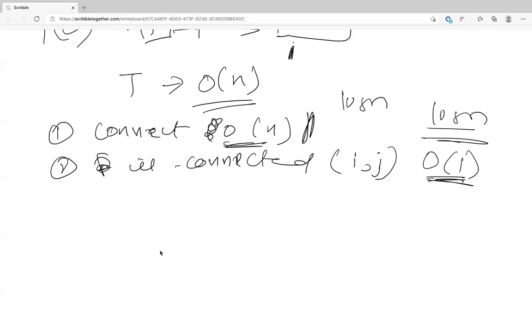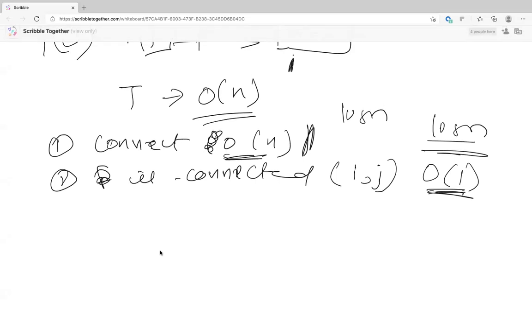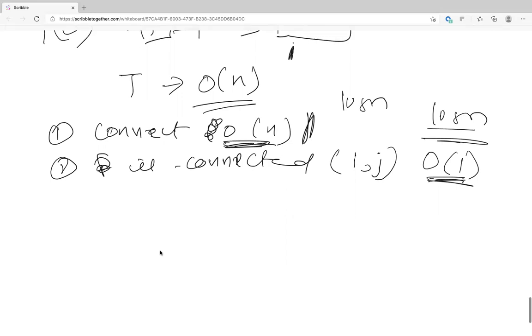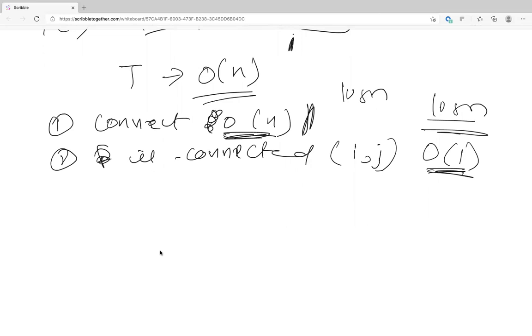Fine. Okay. Now, how will you improve this one? What problems have you seen? Like O of n. So how will you improve this? Can we make connect fast? And how?